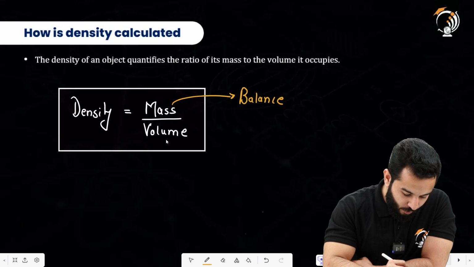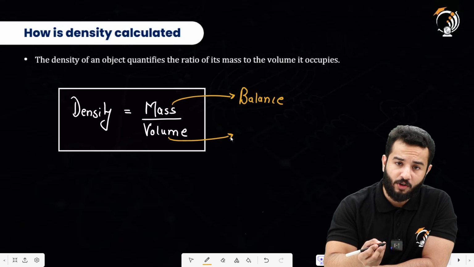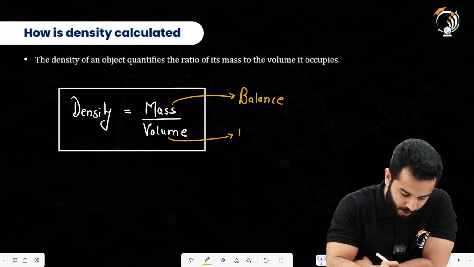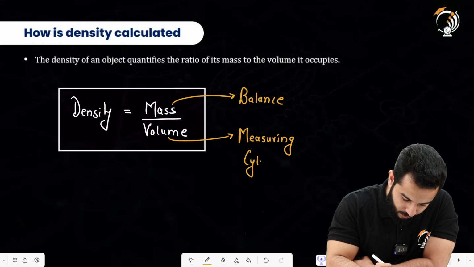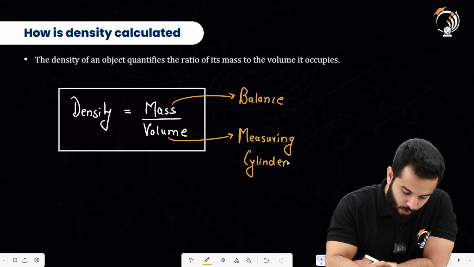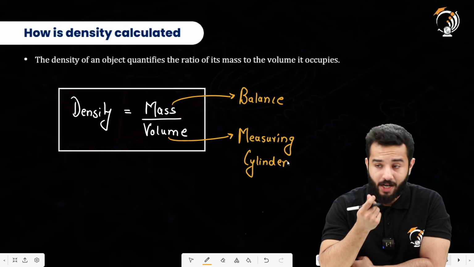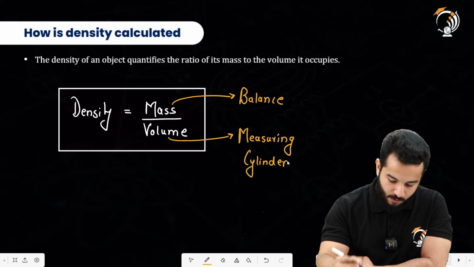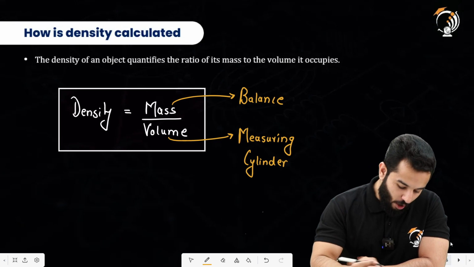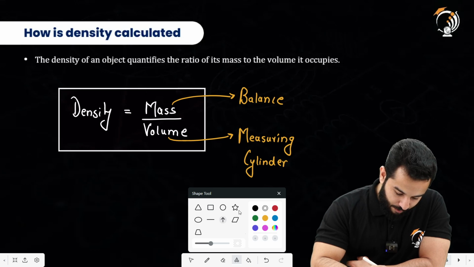and for volume we have studied from the previous class that volume is measured using a measuring cylinder, right? In today's class even we are going to talk about the measuring cylinder. So using these two things, we can find mass and volume, and then we can find out the density of any object. The object can be of two types.